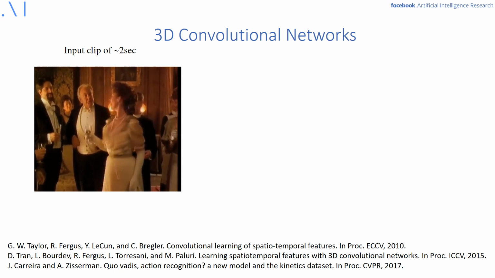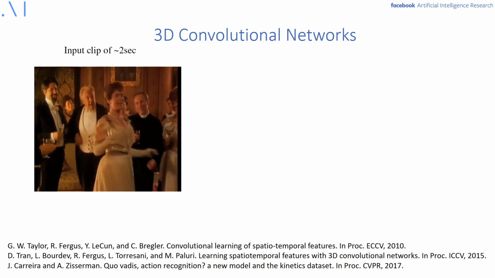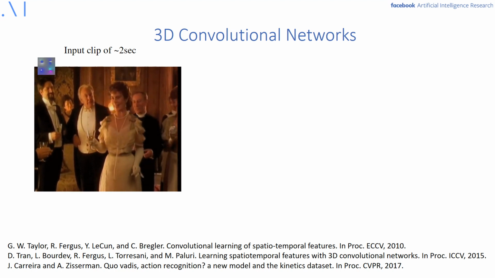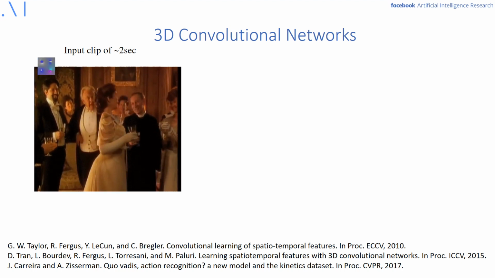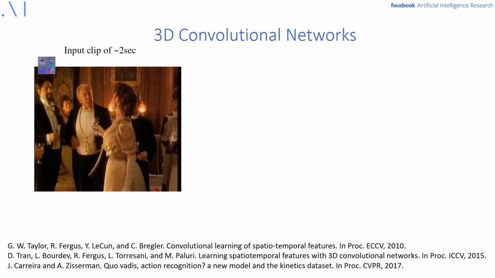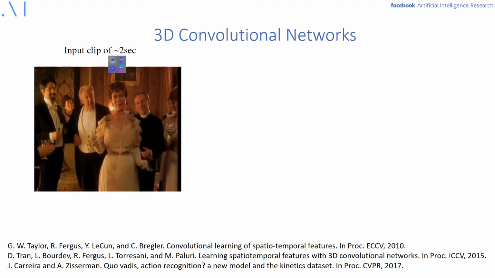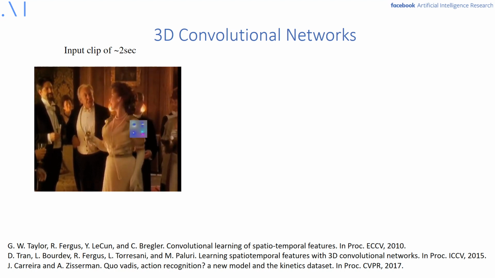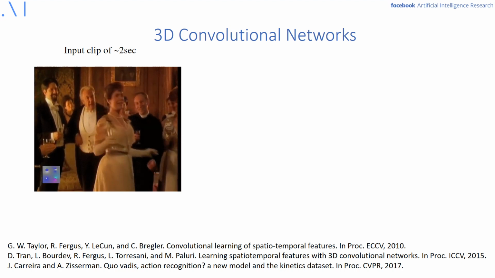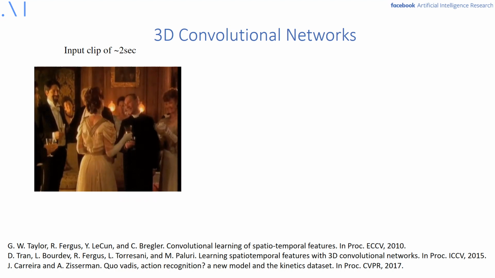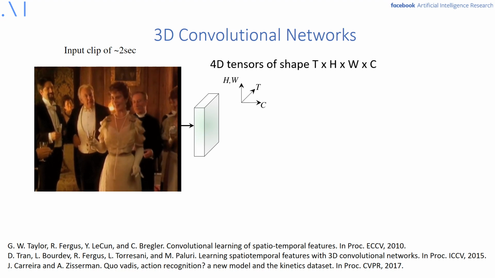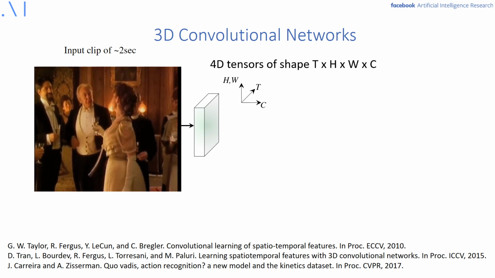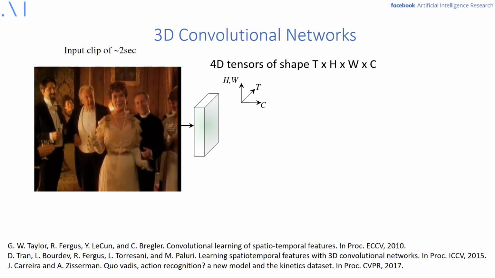So video classification is typically done with 3D convolutional networks. The basic idea of these models is to have a spatiotemporal filter bank, as the 4 filters, for example, shown on the top left here, and then to spatiotemporally convolve an input video clip. This is similar to image classification, only that now you have a third temporal dimension. The output of each convolution stage are 4D tensors of shape t times h times w times c for the time, height, width, and channel dimensions.